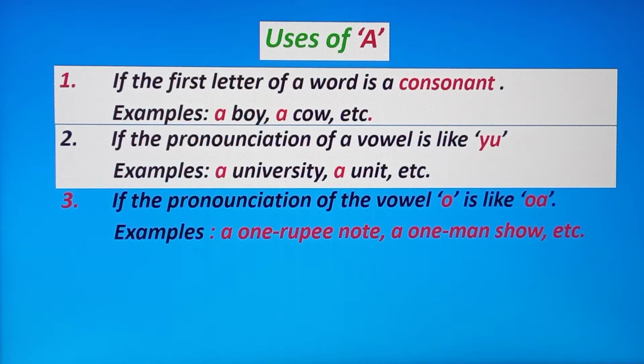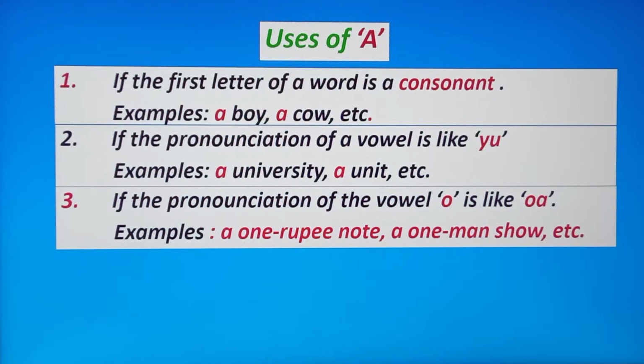Number 3, if the pronunciation of the vowel O is like "wa", then we place a before it. Examples: a one rupee note. Here the pronunciation of one is "wa", so we place a before it. Another example, a one man show, etc.